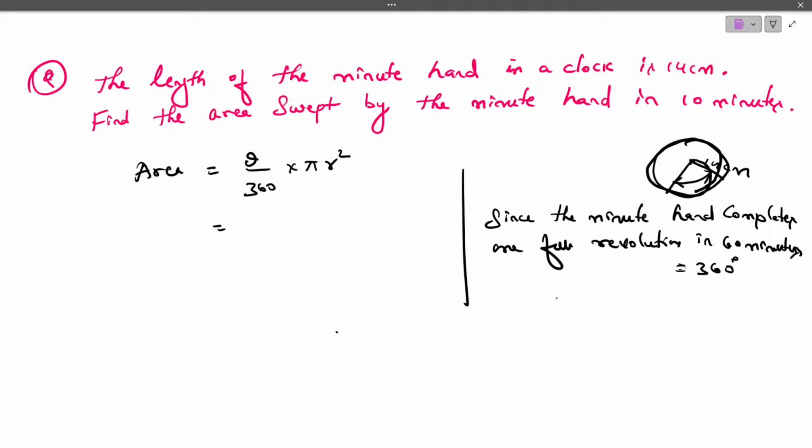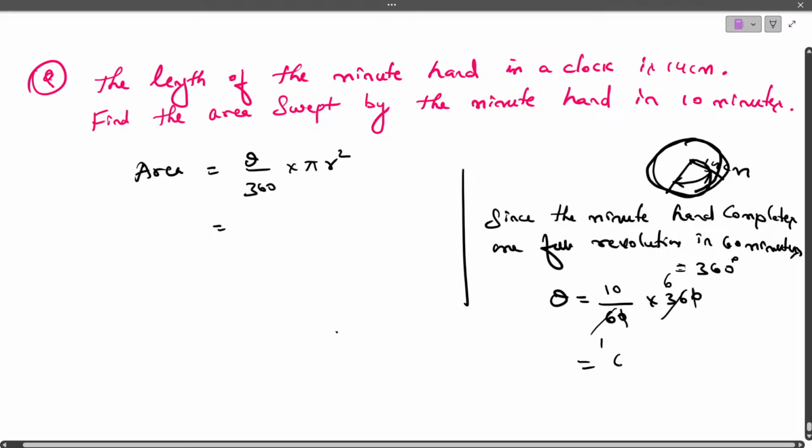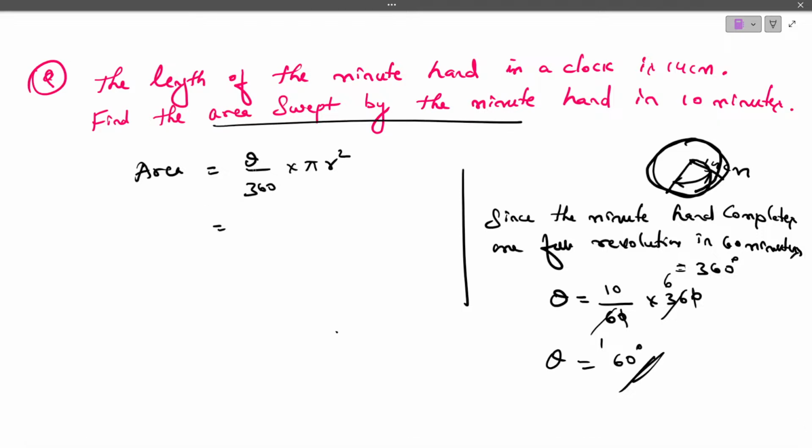Understood? So the angle theta, how much it has moved in 10 minutes, means what you should do? 10 divided by 60 into 360. To find theta in 10 minutes, the minute hand moves for 60 minutes in one complete cycle, that is into 360. Then this 0 gets cancelled. 6 ones are 6, 6 sixes are. So 10 into 6 is 60 degree. This is how we have to find theta. Now we got the value of theta. Just substitute here to find the area swept by the minute hand in 10 minutes.